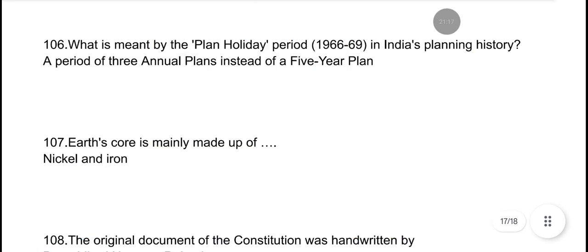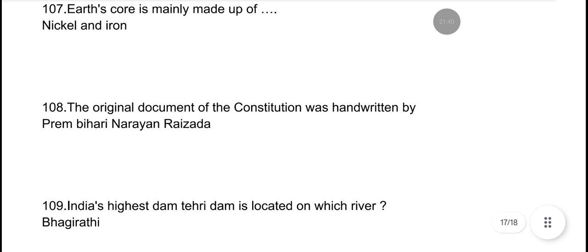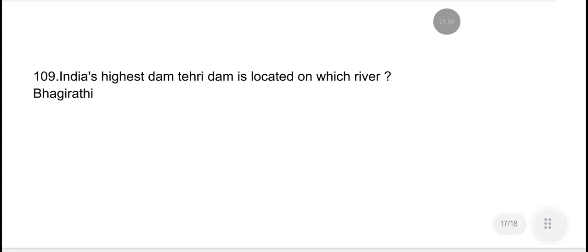What is meant by the plan holiday period 1966 to 1969 in India's planning history? It means a period of 3 annual plans instead of a 5-year plan. Earth's core is mainly made up of nickel and iron. The original document of the constitution was handwritten by Prem Behari Narain Raizada. India's highest dam, Tehri Dam, is located on which river? It is located on Bhagirathi.